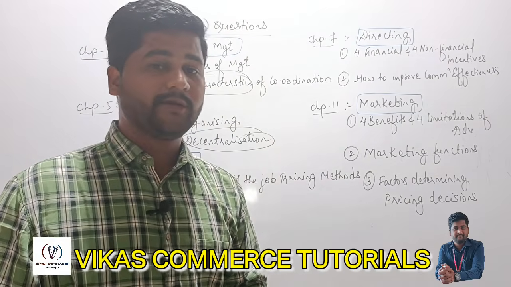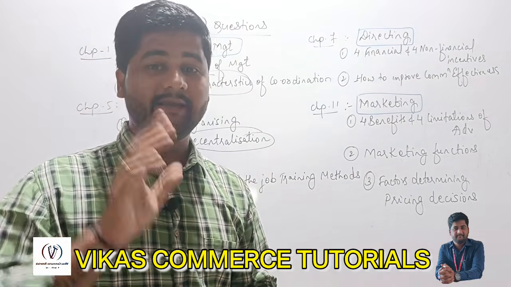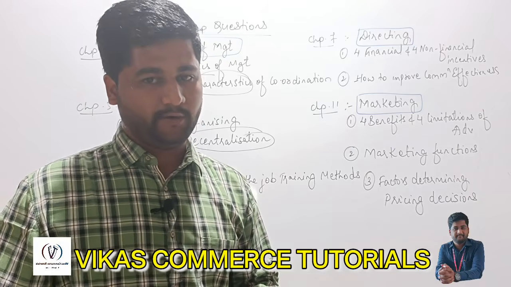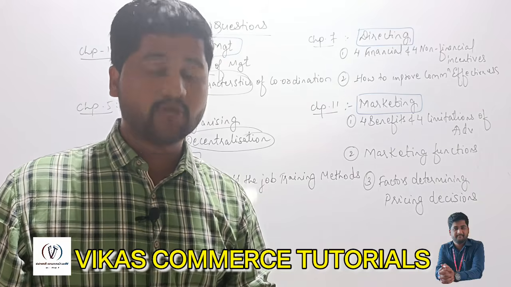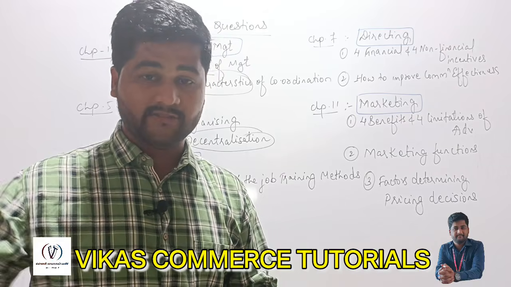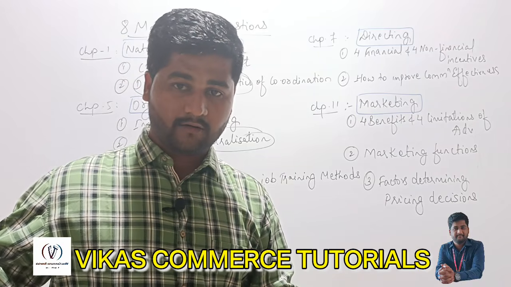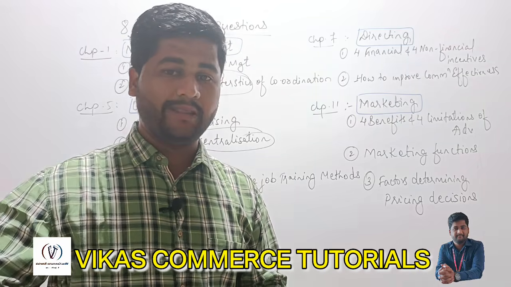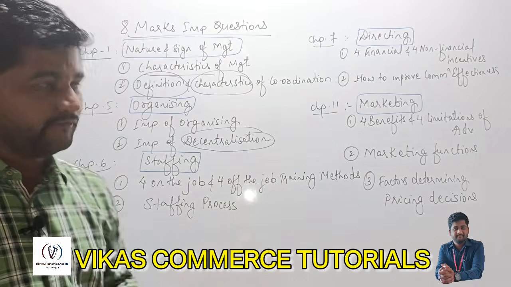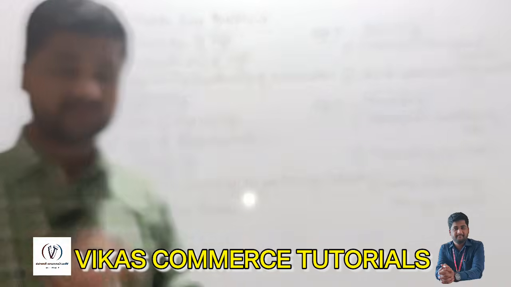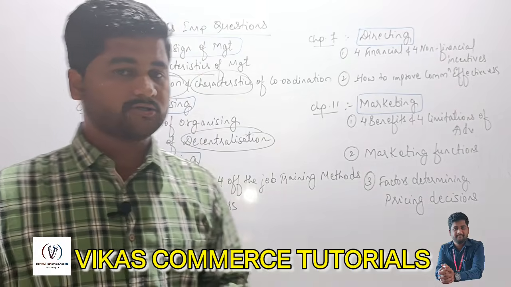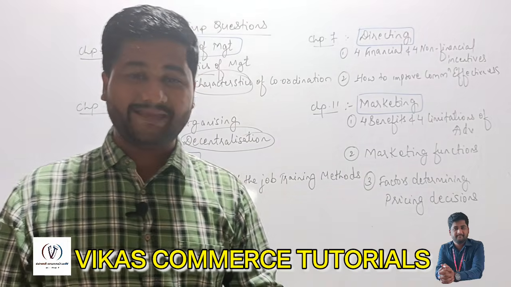When it comes to 8 marks, write 8 points, or 7 points if there are 7 points in the textbook. If there are 10 points in your question bank or textbook, just write only 8. 8 points are enough. And this 8 mark section is a scoring section because you need to write 3 questions of 8 marks.